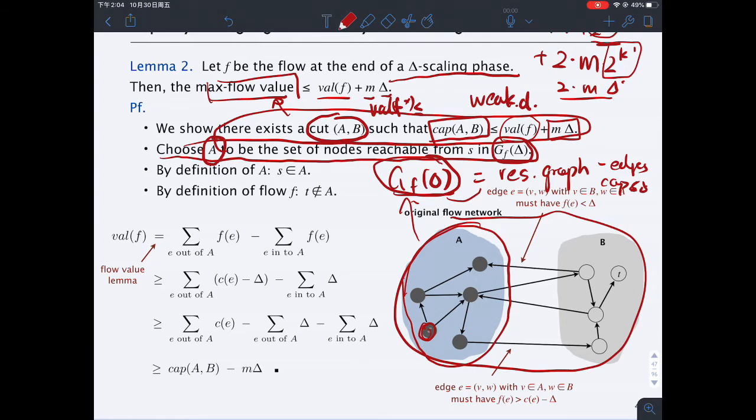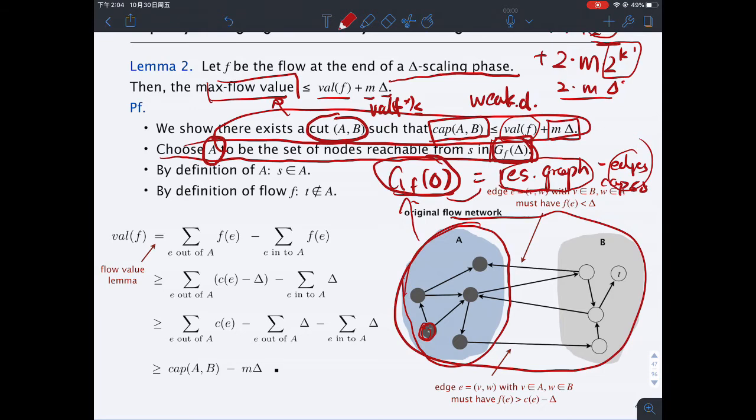Let's call this set A. This is almost identical to the max-flow min-cut theorem, where we have been constructing A and B in this way multiple times, so why not do it one extra time, but this time on G_f(delta). Let me repeat: G_f(delta) is the original residual graph minus all the edges whose capacity is less than delta.